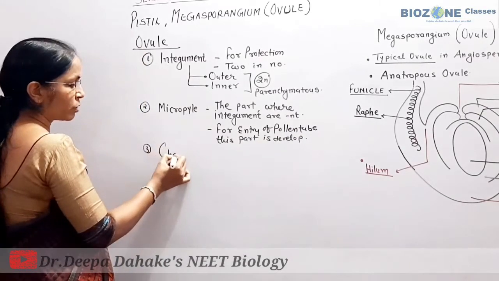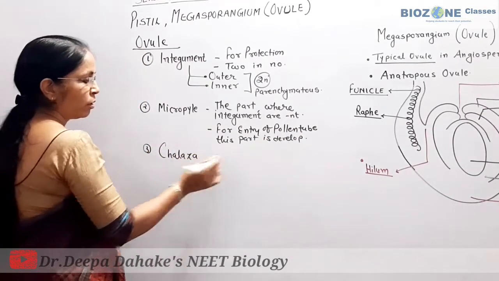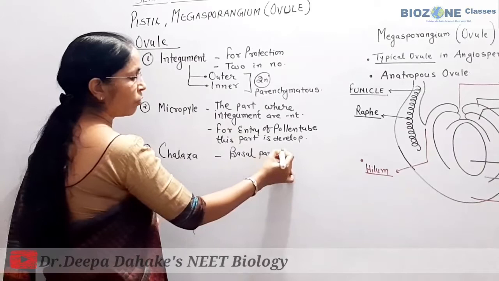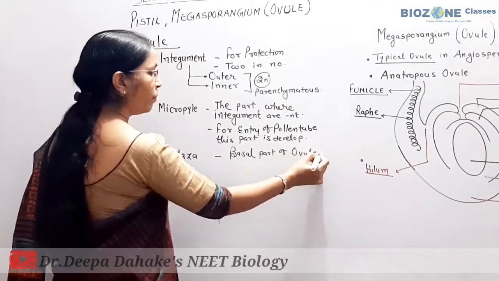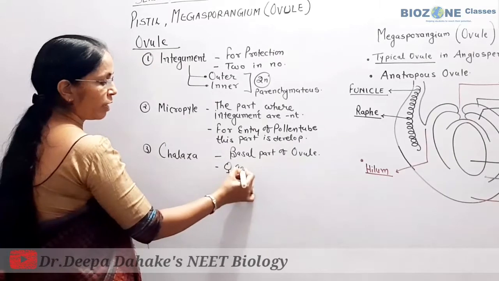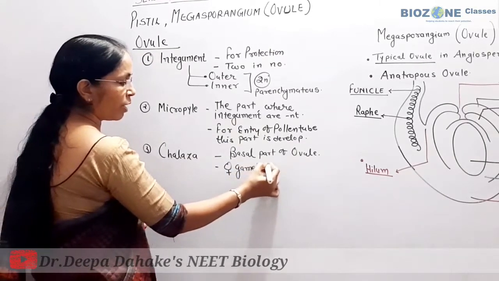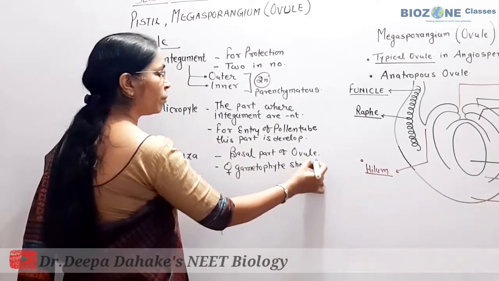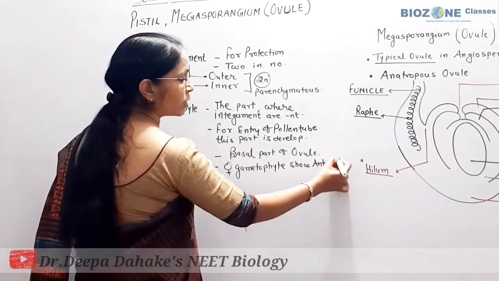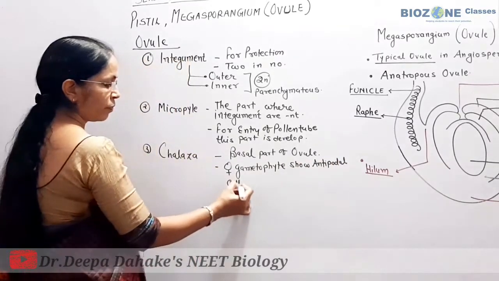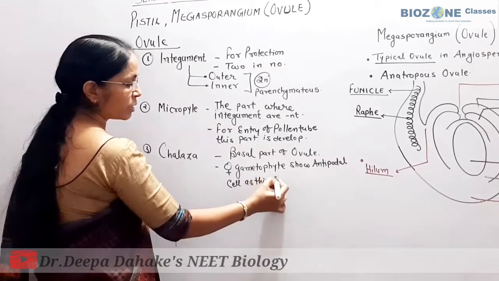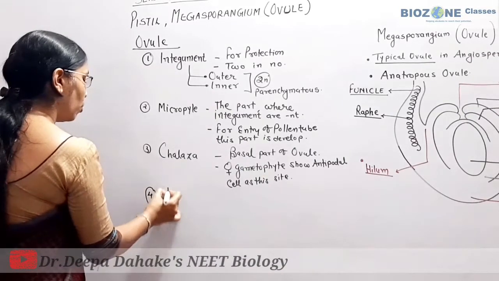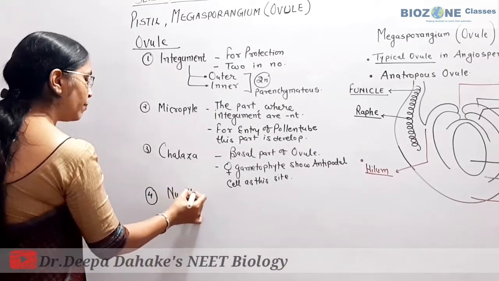The third part we study is the chalaza. Remember, chalaza is the basal part of the ovule. Female gametophyte: when we study the female gametophyte, this part is clear, because the female gametophyte shows antipodal cells at this site of the ovule. So remember this. Then we come to the most important part, that is the nucellus.